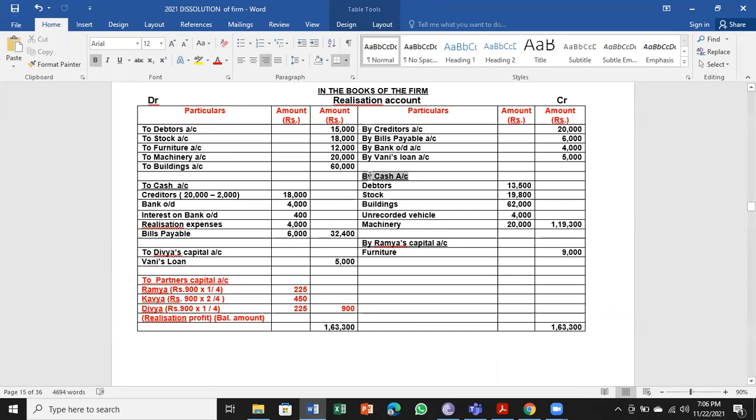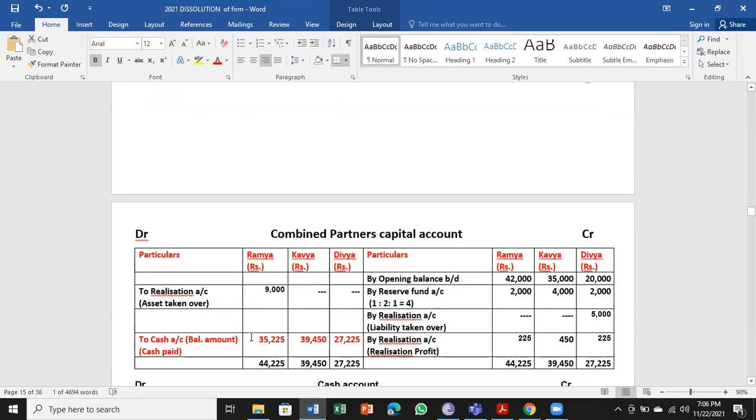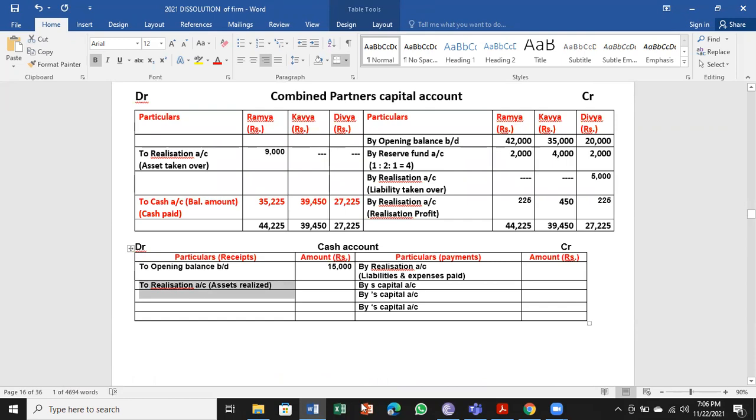Here by cash account, that entry is for all assets realized, considered as to realization account, assets realized, amount 1,19,300.